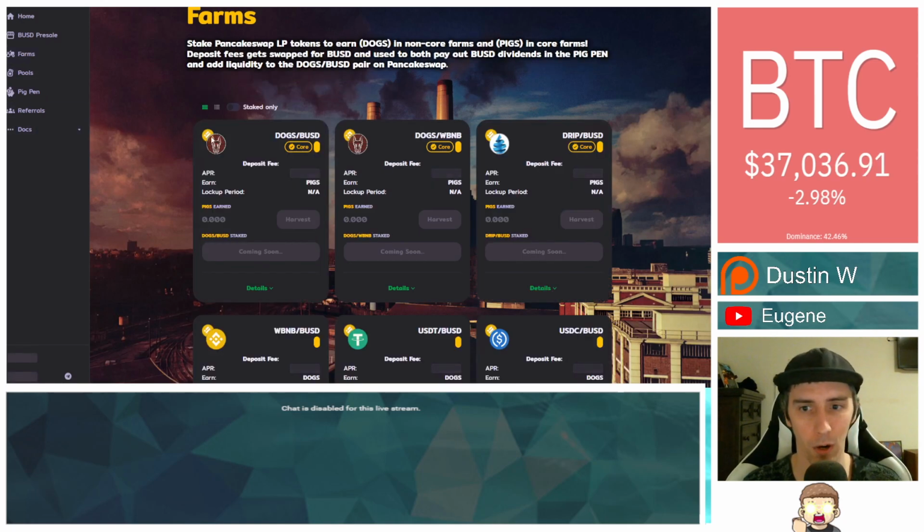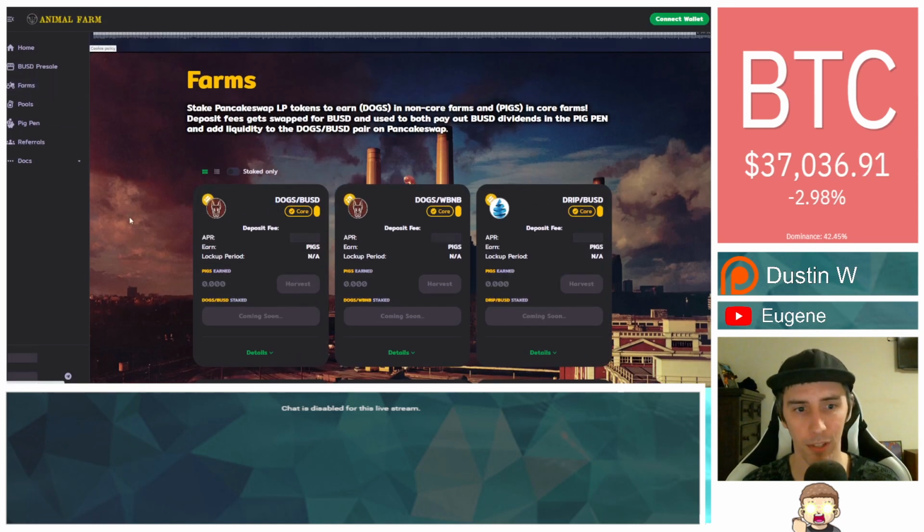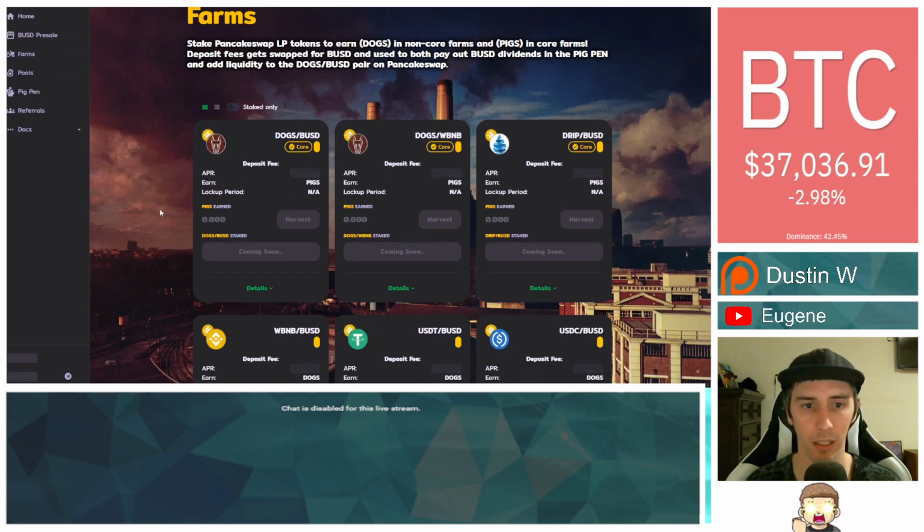So we're going to go over here to Farms, and under the Farms tab, we can see some more options here. These are based on liquidity pairings. And this was a little bit confusing for me at first, and for many of you out there, I'm assuming it probably will be as well.